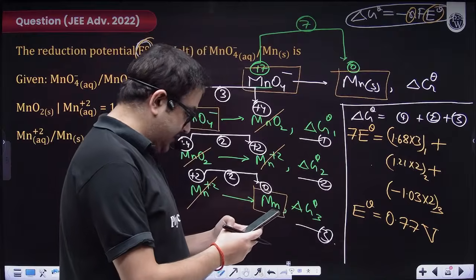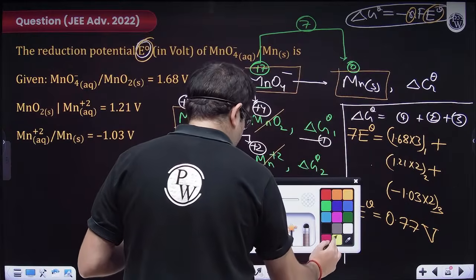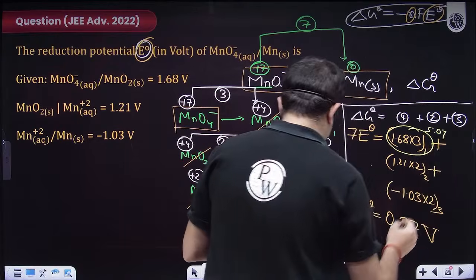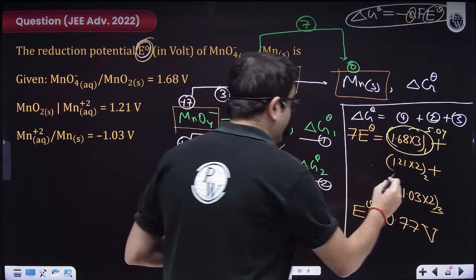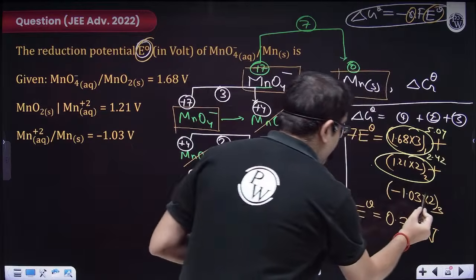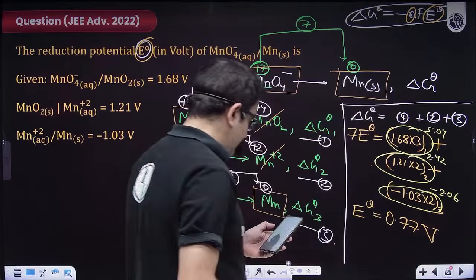1.68 into 3. This is 5.04. 1.21 into 2 is 2.42. And this is definitely minus 2.06.